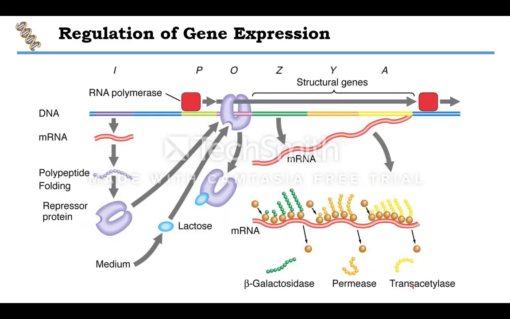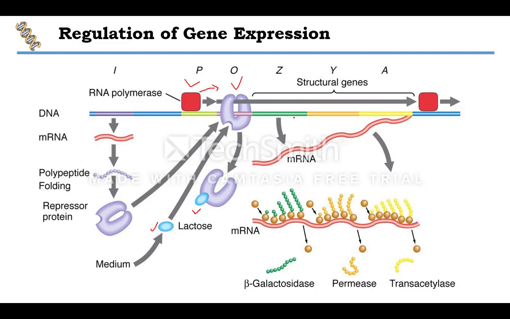Now in the summary I have given a different slide. You can see the RNA polymerase shown in red color attached to the promoter site, and the operator site where you can see the repressor molecule or repressor protein. When lactose or allolactose is attached to the repressor, there will be conformational changes in its shape, and it will move away from the operator site, and then the RNA polymerase can move for the transcription of structural genes.